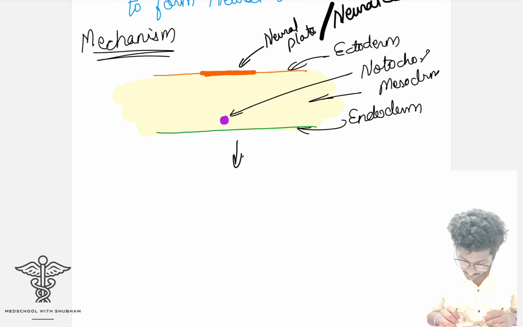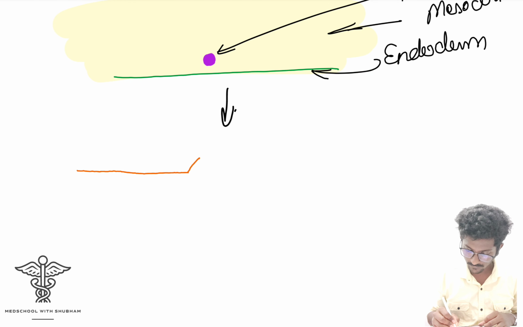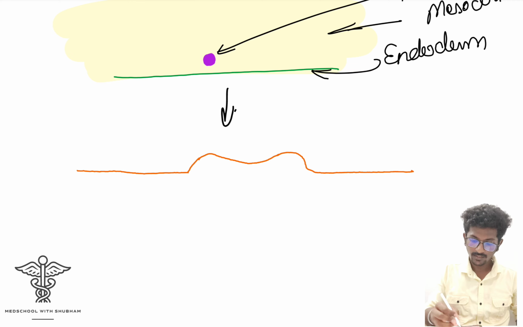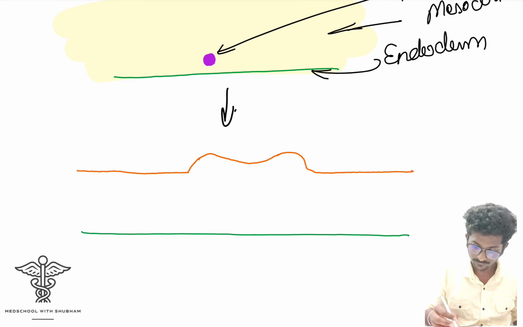Beneath that we have this endoderm, and in the middle the mesoderm.